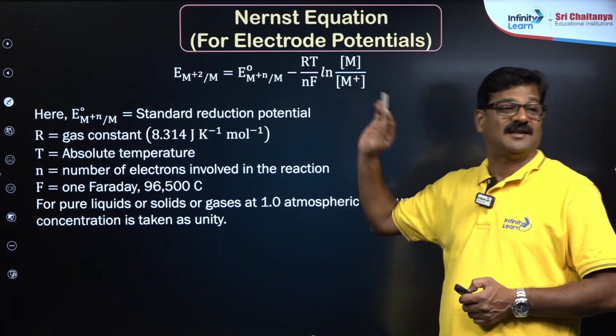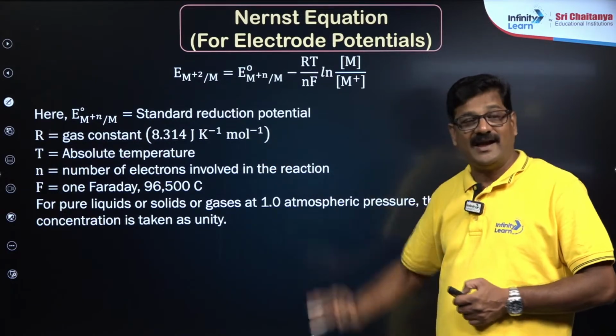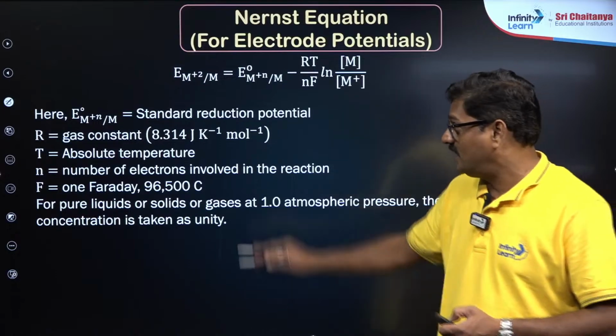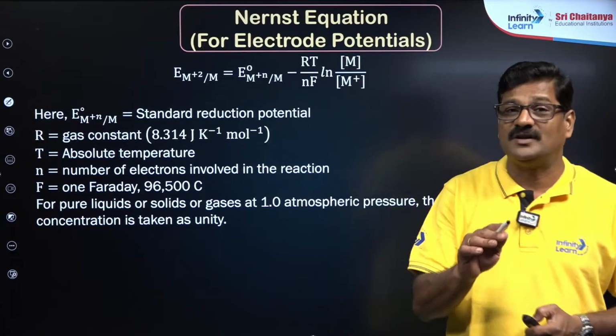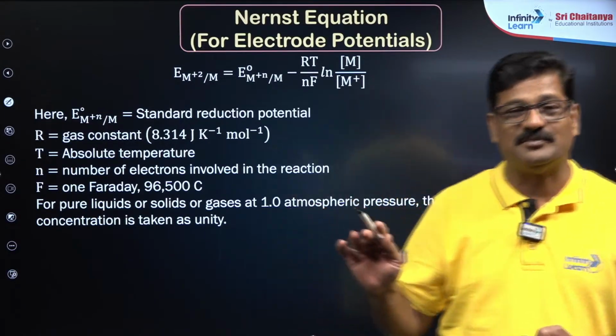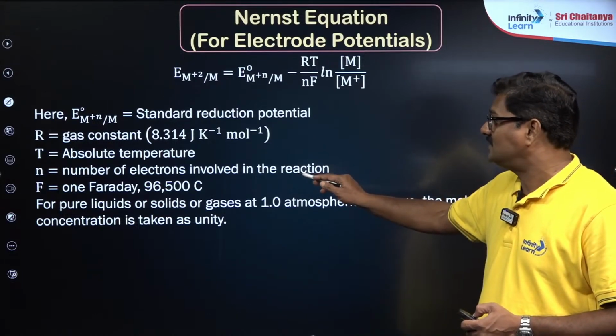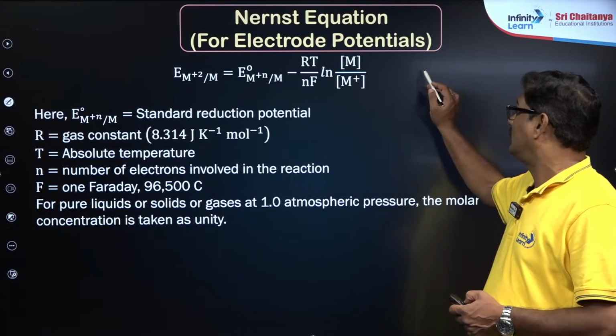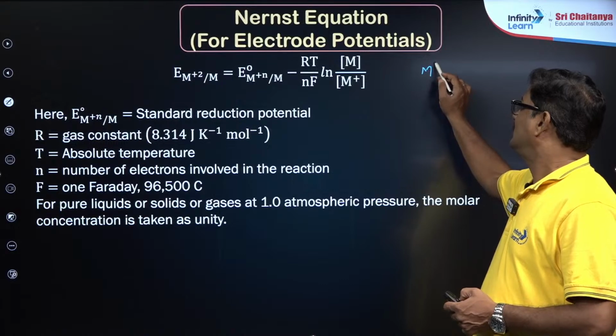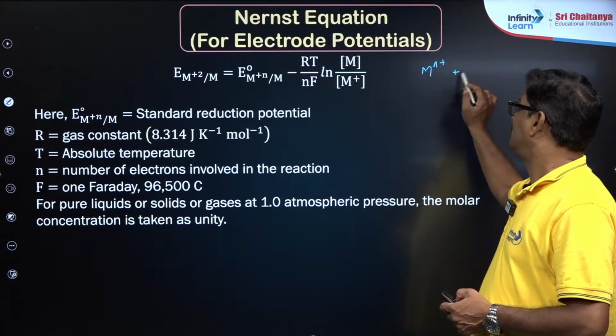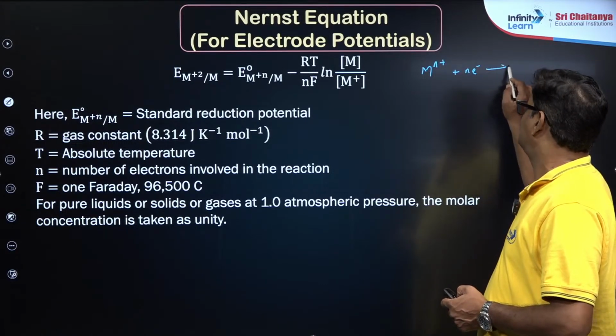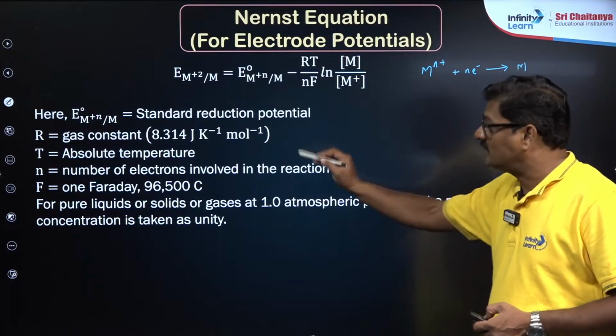R is 8.314, and T is the absolute temperature, so you have to take temperature in Kelvin. n is the number of electrons involved, so M^n+ takes n electrons and gives rise to M. That is your n value.